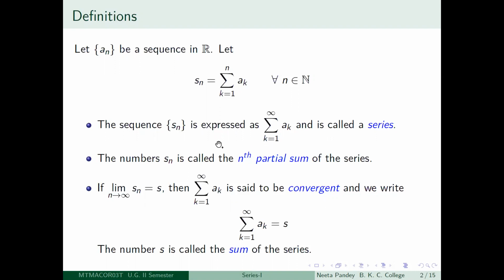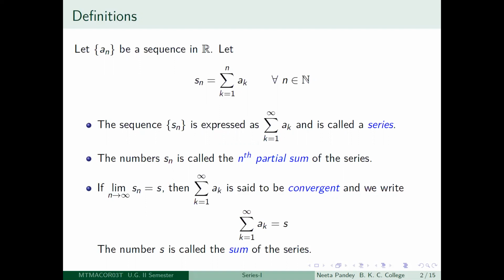So what you are doing is that you are looking at a1 plus a2, then a1 plus a2 plus a3, and so on, and you want to keep on adding numbers so that you get whatever you get, that mathematical object you would like to call a series. And obviously what you would like is that this infinite sum will actually be a real number. That is the best thing possible which can happen. So we will see by the end of this lecture why this becomes a very crucial problem.